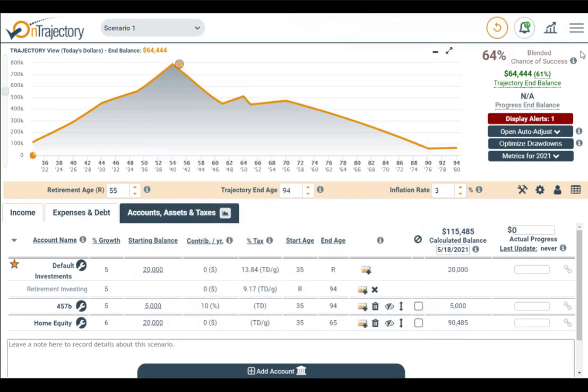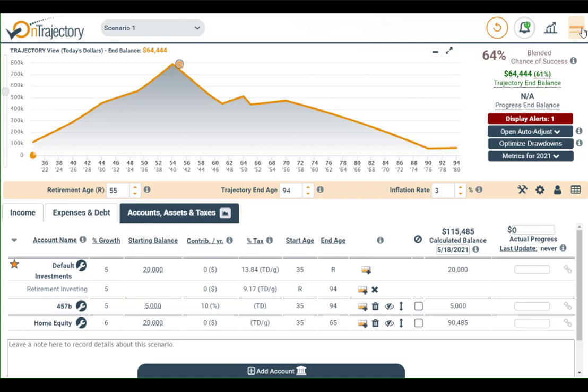The final thing I want to say is that a financial plan is not something you do once and forget about. Why? Because your financial life situation is definitely going to evolve over time. But not only that, how will you know that any of the assumptions you've made when you set up the plan are accurate? Well, you can find that out by coming back every few months or so and tracking your progress.